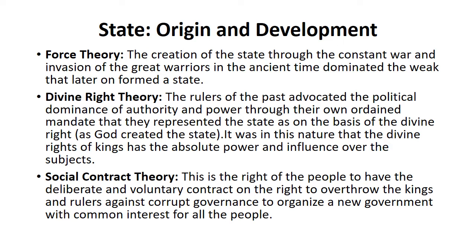And if there is any sort of corruption by the government or the king, then the people or subjects of that state will have a right to overthrow that government and make a new government. So social contract theory is about a contract between the people who are being ruled and the ruler who is ruling them. So this was about the origin of the state and the different theories related to it.